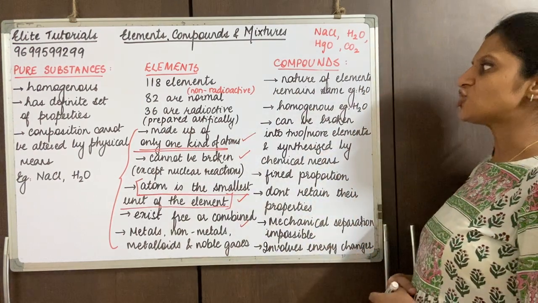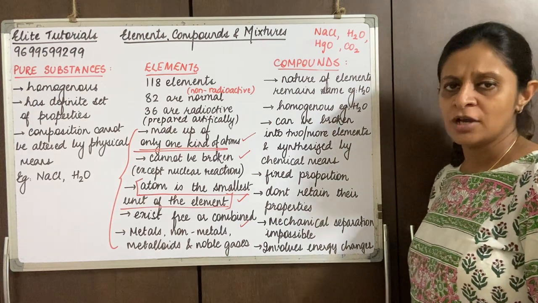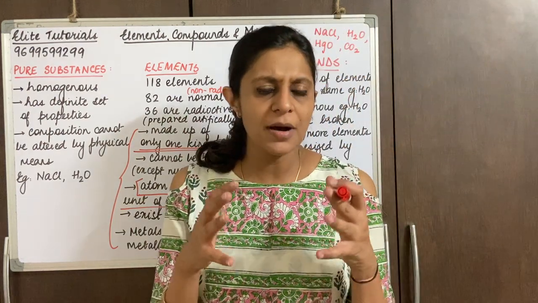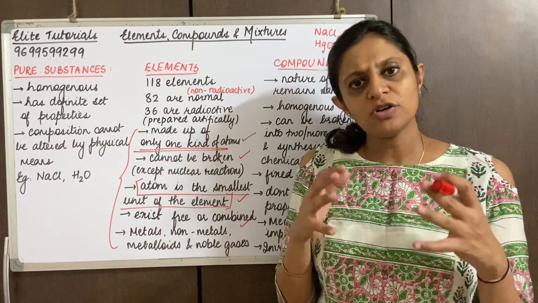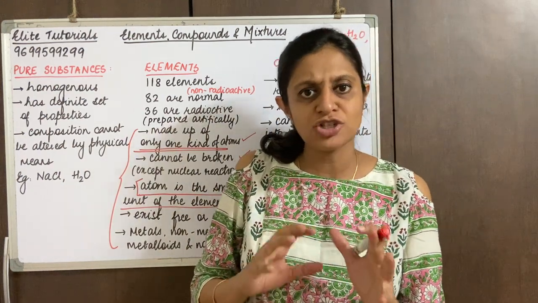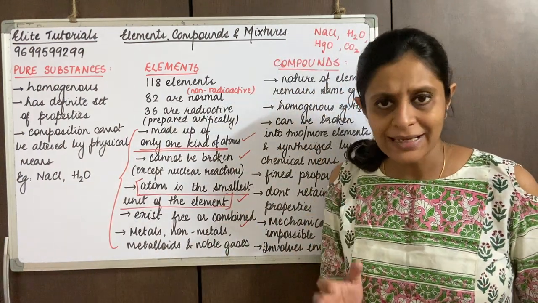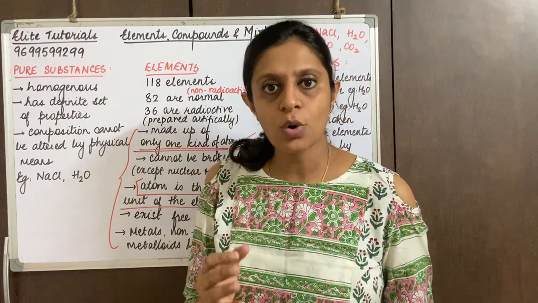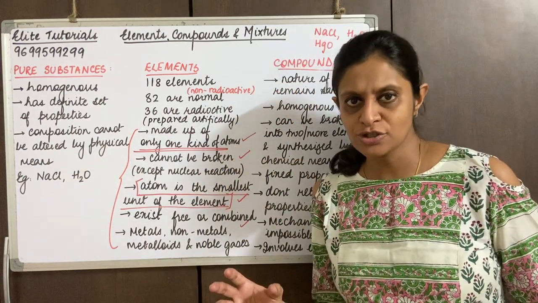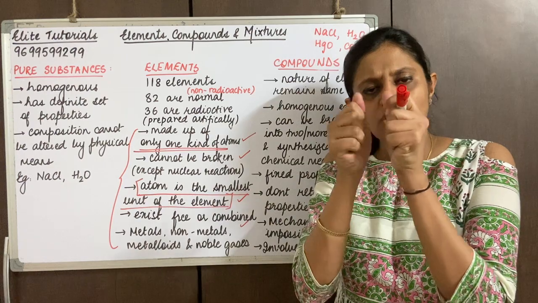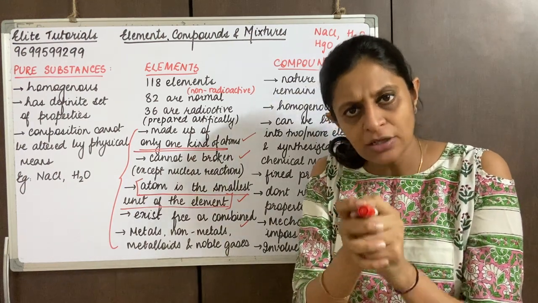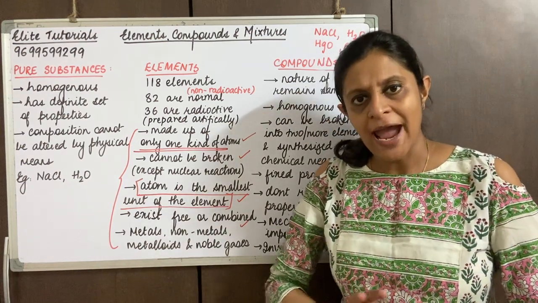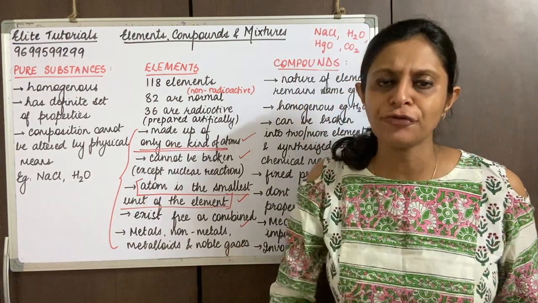The first one: the nature of the elements remains the same. Since a compound is made up of two different elements, the nature of the elements remains the same. For example, when I talk about water, in water we have hydrogen and oxygen. The nature of hydrogen and oxygen is combined to form water, and that will remain the same, uniform throughout.